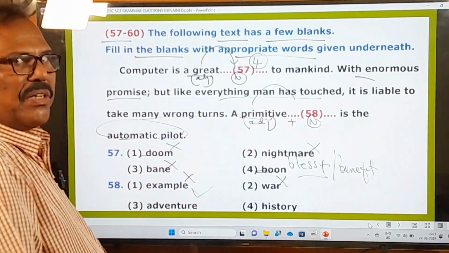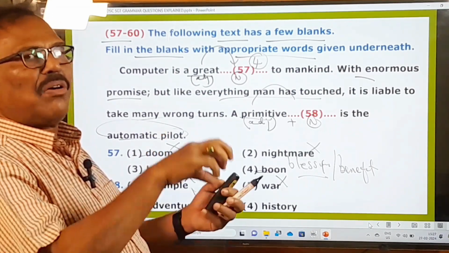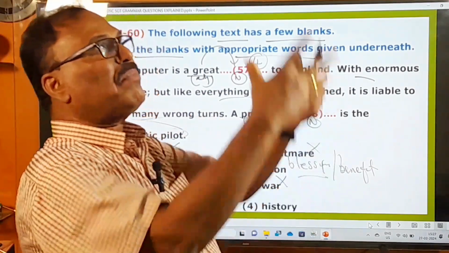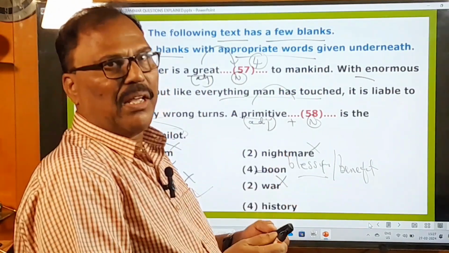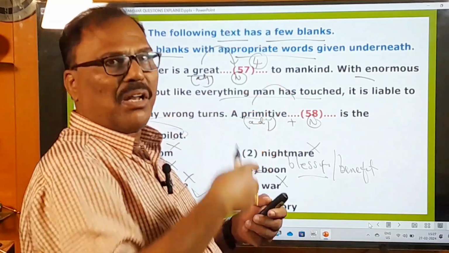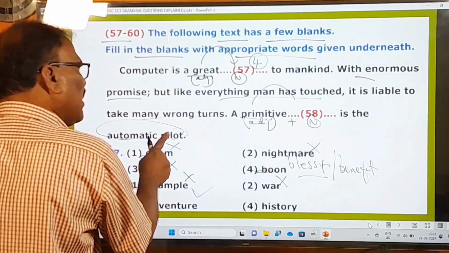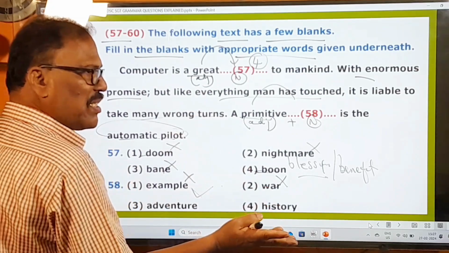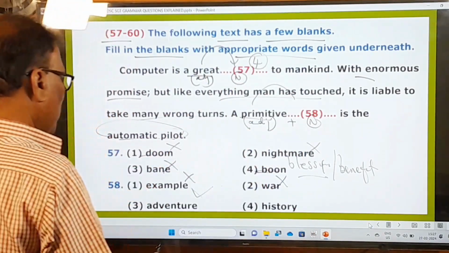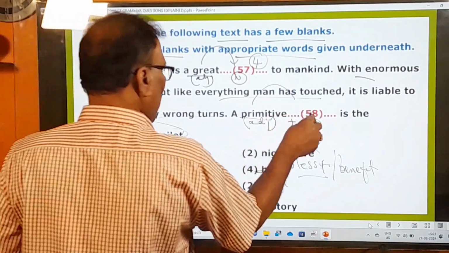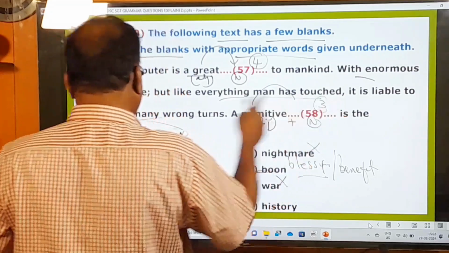What was the primitive adventure? Automatic pilot. Nowadays drones are being flown into the air. You are operating them from here, so they are flying in the sky but you are operating from the ground. In the same way, automatic pilot planes have also come into existence. They will be going on from the ground only. You will be operating the planes just like drones. So it's an adventure. So this third one is to be used here. A primitive adventure is the automatic pilot.